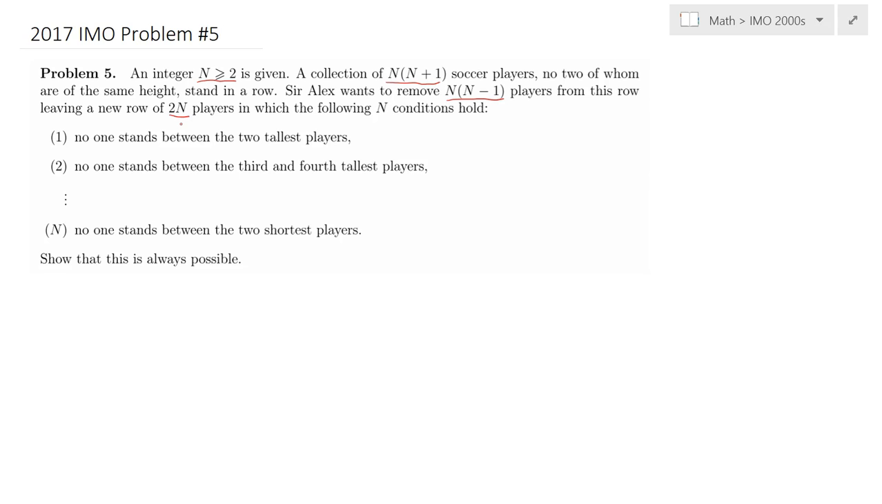Notice that the soccer players in that row initially are just randomly ordered in terms of their heights. So you can think of it like a mountain range, if you will. And we would like that after we remove these n times n minus 1 players, these conditions are met, namely that no one stands between the two tallest players remaining among those 2n people, no one stands between the third and the fourth tallest player, and so on. No one stands between the two shortest players after those people have been removed, because at the beginning it's like a mountain range. Obviously these conditions will not hold.